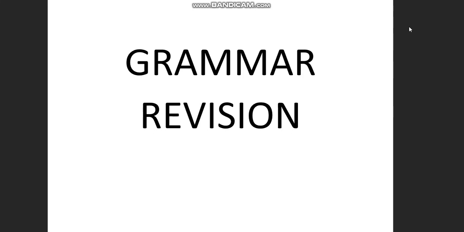Now there are abstract noun and concrete noun. Abstract nouns are words that name emotions, mental states, or ideas. They do not refer to things that you can see or touch. So abstract noun talks about intangible things which cannot be seen. They can be felt, but they cannot be seen. So that is an abstract noun.